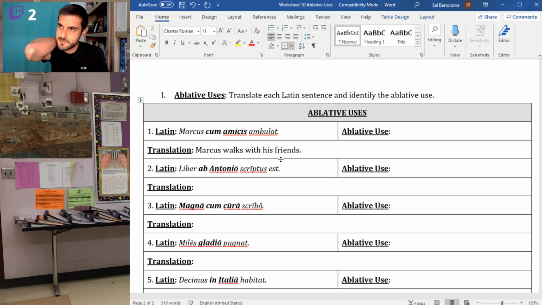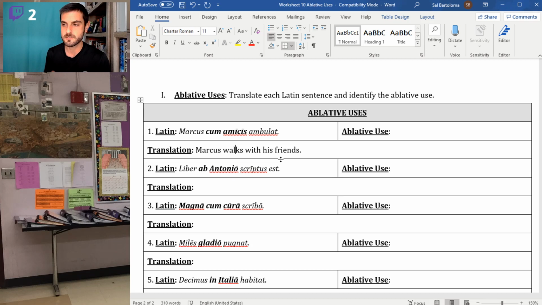So if you're reading a sentence and it says, like the example that we did in class, mater filiam amat, don't translate it as the mother loves the daughter, right? The mother's not loving some random daughter over there. The idea is she loves her daughter. You assume that, unless you're told otherwise. If you were told she loves the daughter of someone else, then they would need to tell you that.